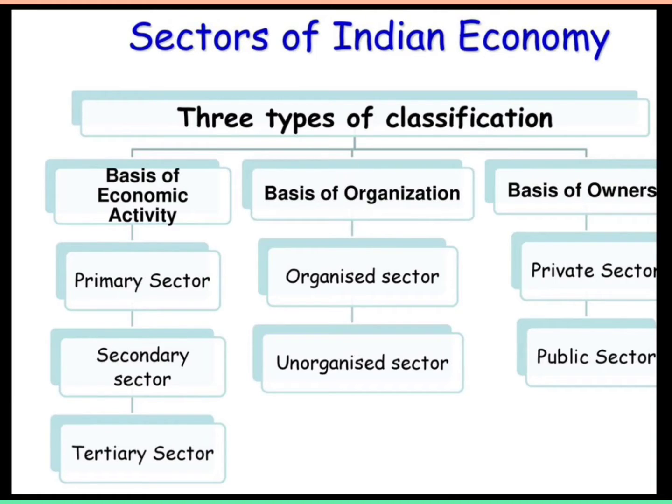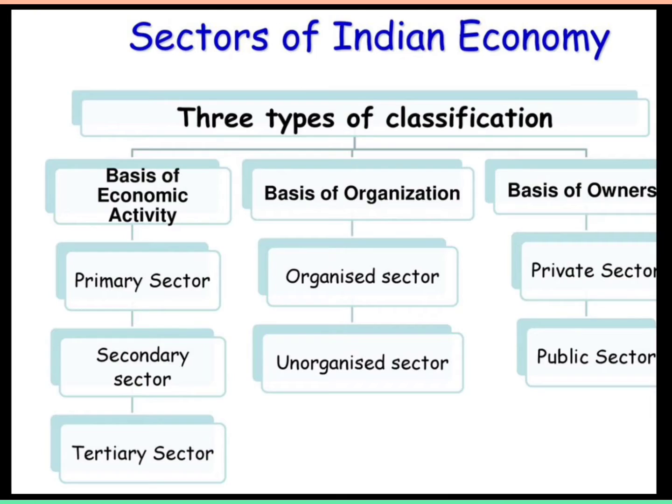Before going to discuss it, let's look at the diagram of the three types of classification of the Indian economy. The first one is on the basis of economic activity: the Indian economy is divided into primary, secondary, and tertiary. Second, on the basis of organization, it is divided into two types, the organized sector and the unorganized sector. And third, on the basis of ownership, it is divided into two types, the private sector and the public sector.